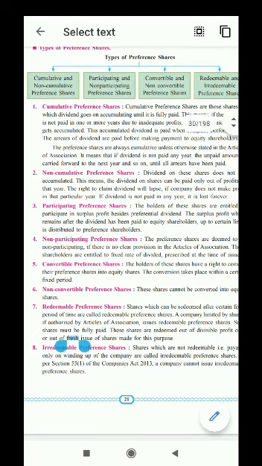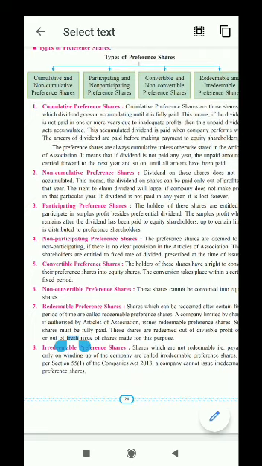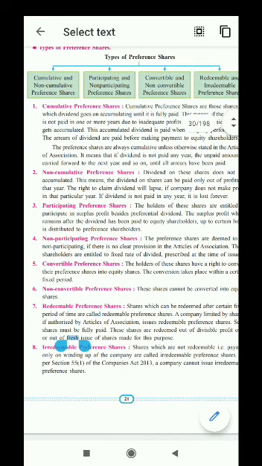That is, dividend of 2018 will be paid along with the dividend of 2019. And if in 2019 also company is not able to pay the dividend, then 2018 plus 2019 plus 2020 dividend for the 3 years will be paid together to the preference shareholders. Now this is known as accumulation of dividend, which is occurring again and again.